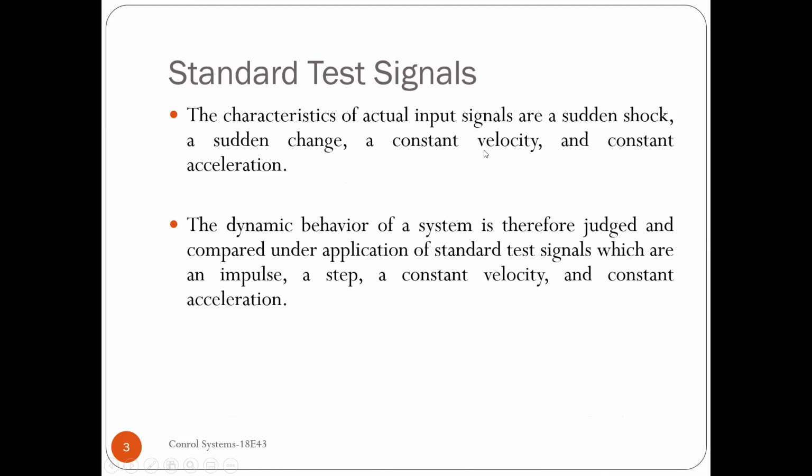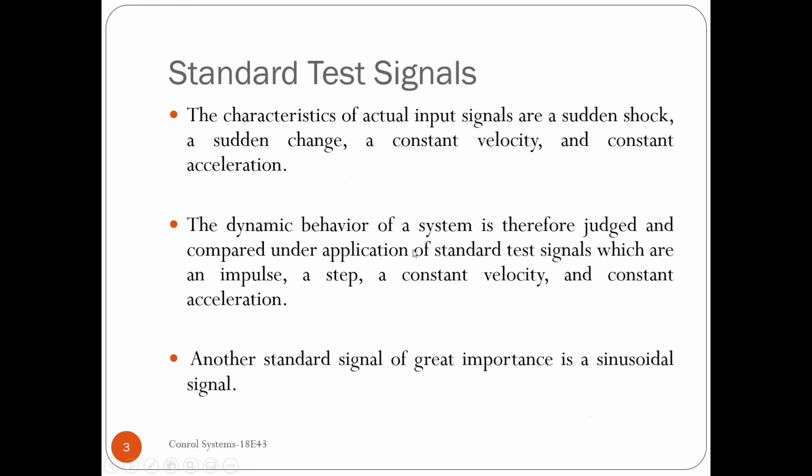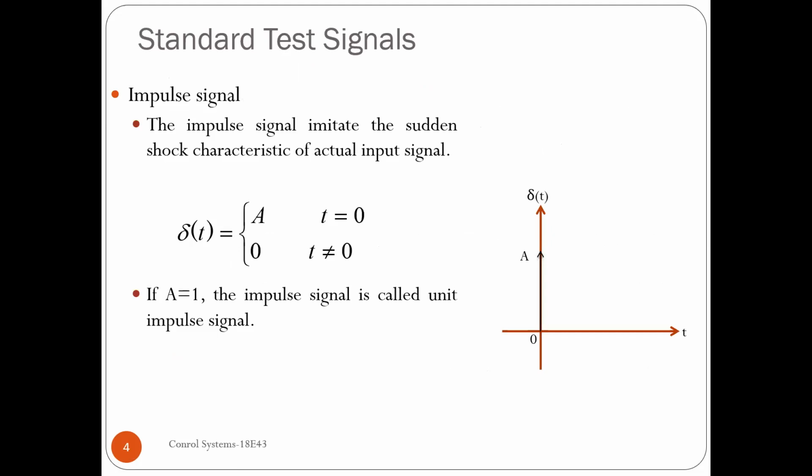For a constant velocity, a ramp input, and for a constant acceleration, a parabolic input. Another standard signal is the sinusoidal signal. Sometimes we encounter such input signals, so we will use that also as a standard test signal.